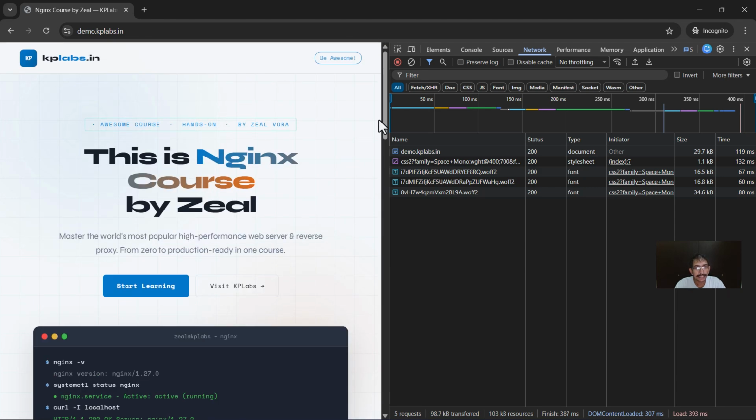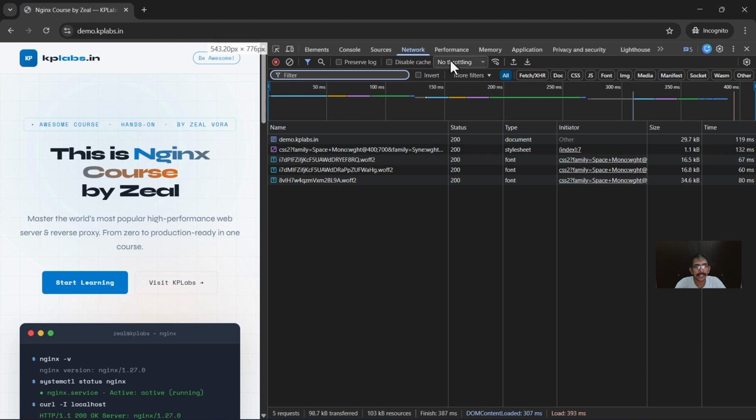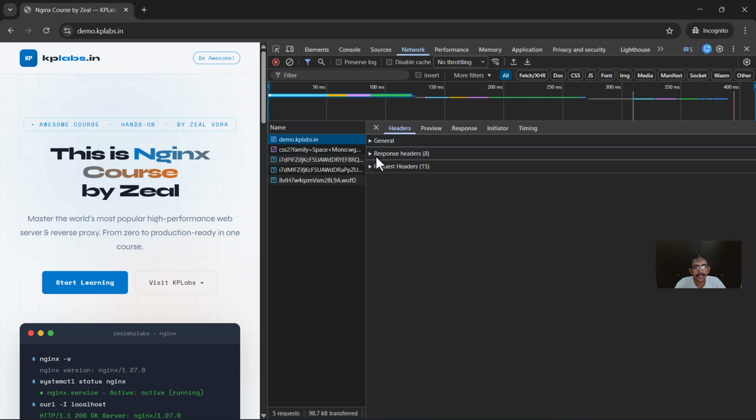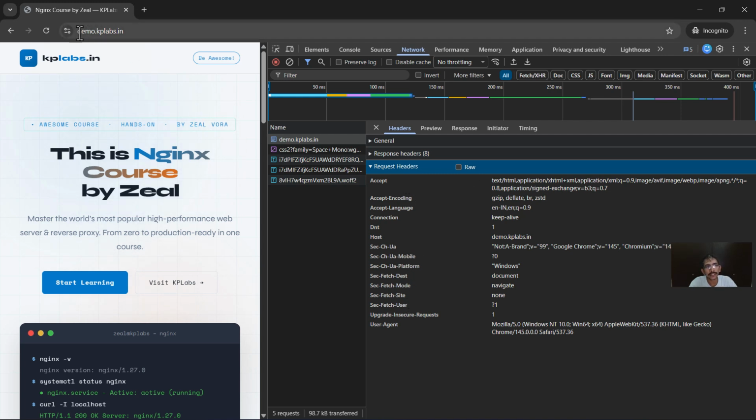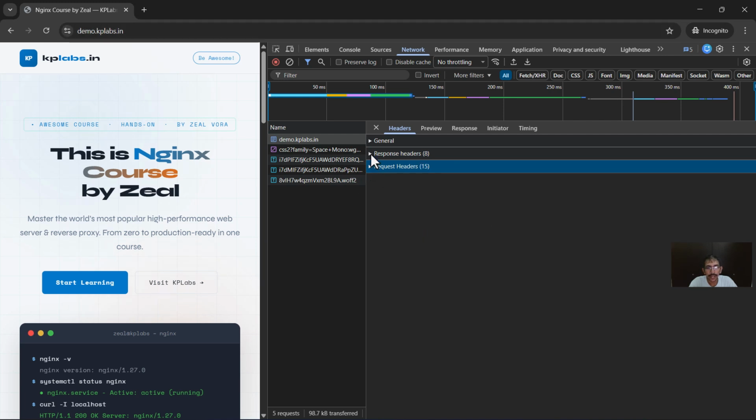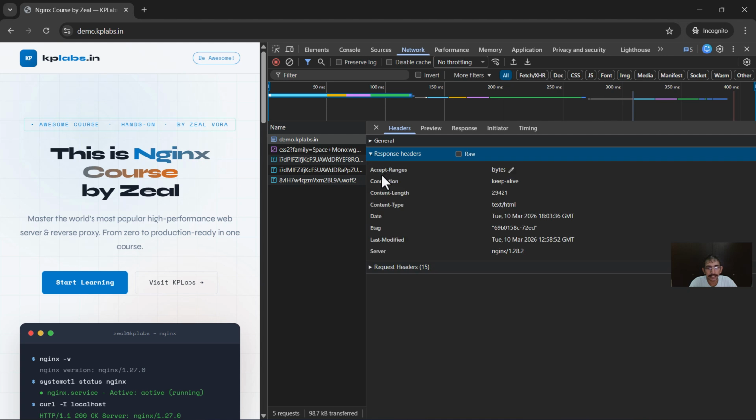Behind the scenes, a lot of things have happened. For example, in the network tab you will be able to see demo.kplabs.in. Within here, you have various request headers. Request headers are the headers that my browser has sent to the server of demo.kplabs.in. Then you have also received the response headers. These are the response headers that the web server has sent back to the browser.